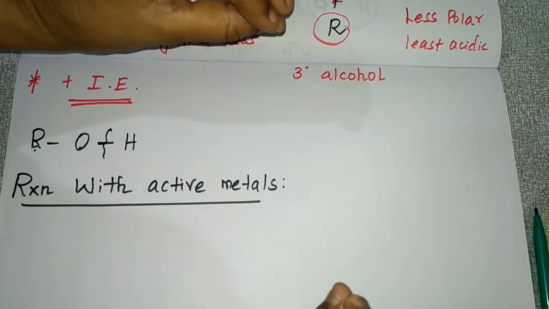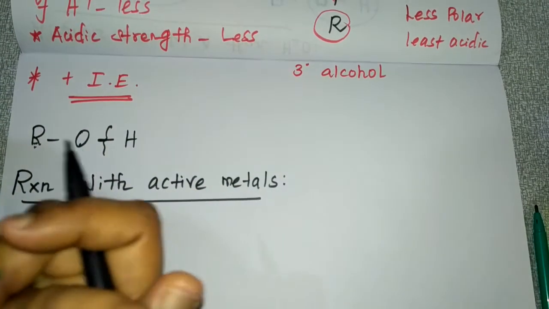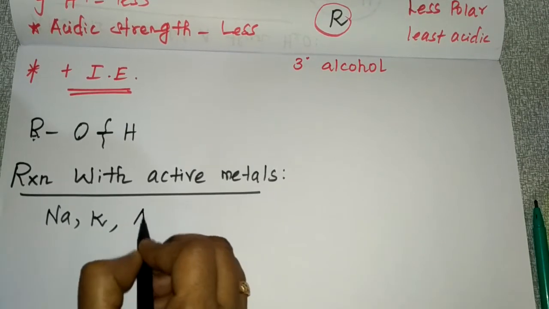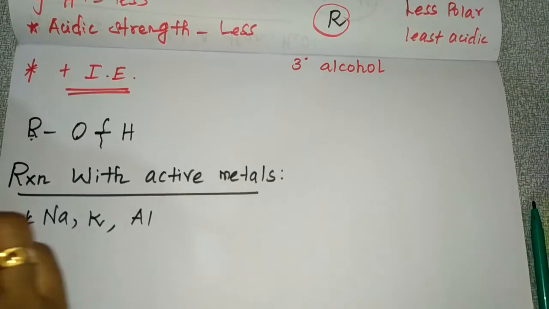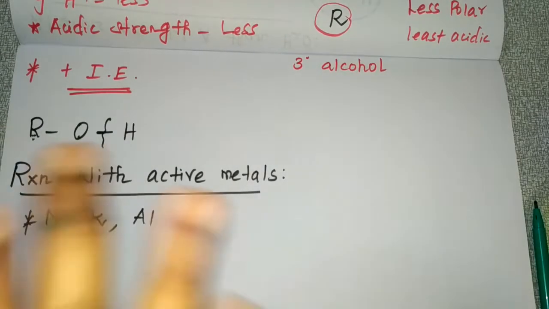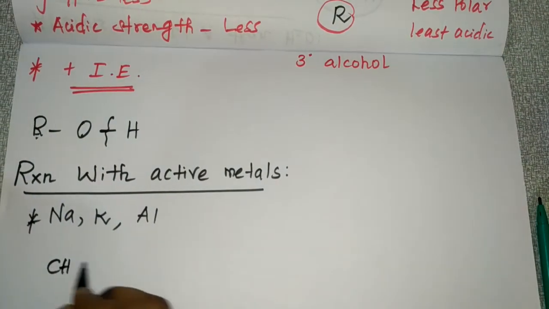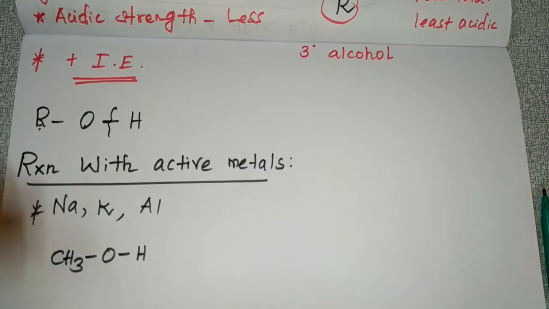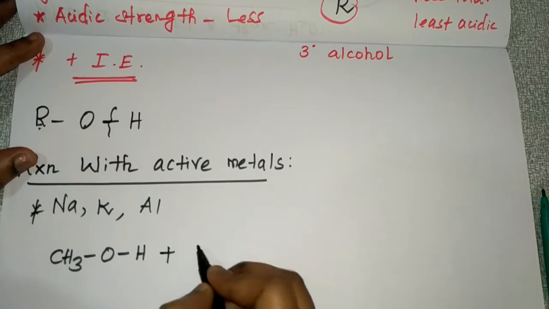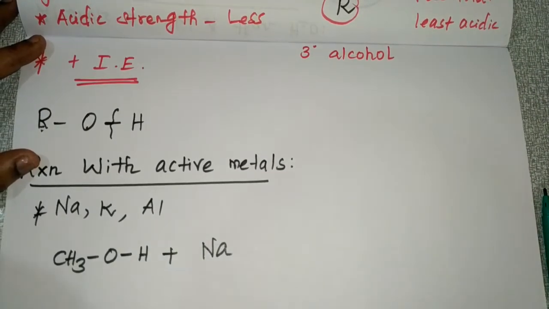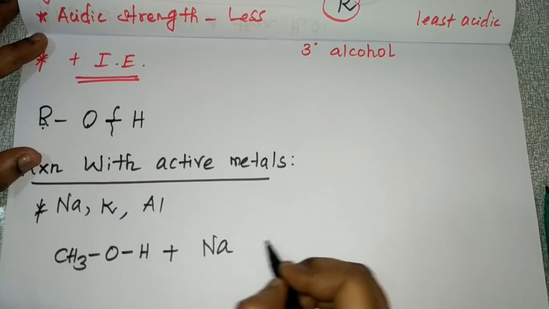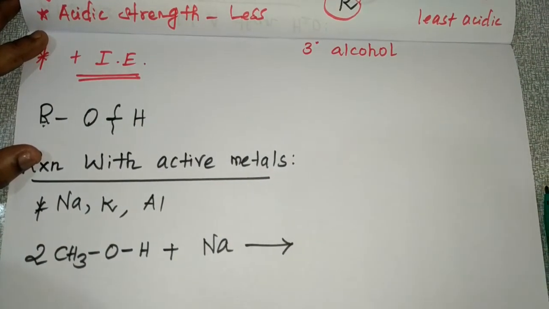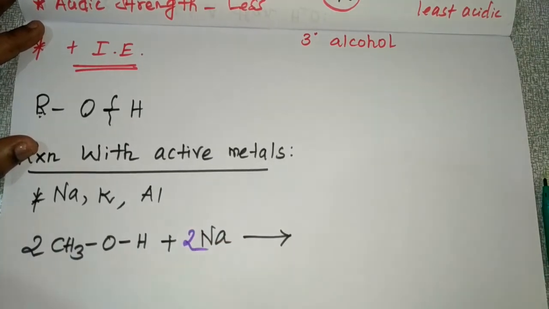So what are those active metals? We are going to see sodium, potassium, aluminum. So these are the active metals. Now I will take methyl alcohol. This will react with sodium. Clear? So here I will take 2 molecules of this methyl alcohol and I am going to take 2 Na.